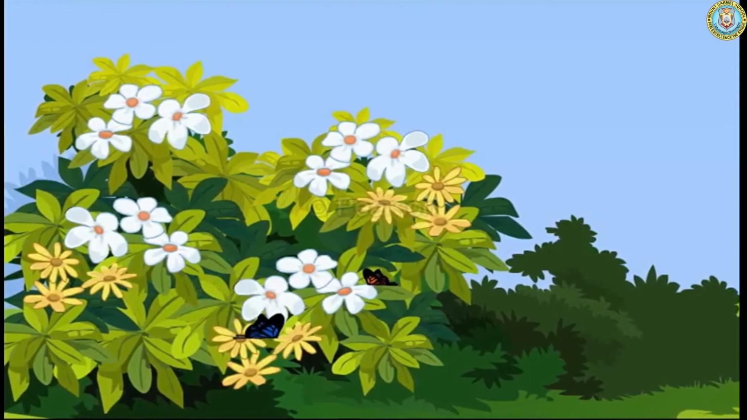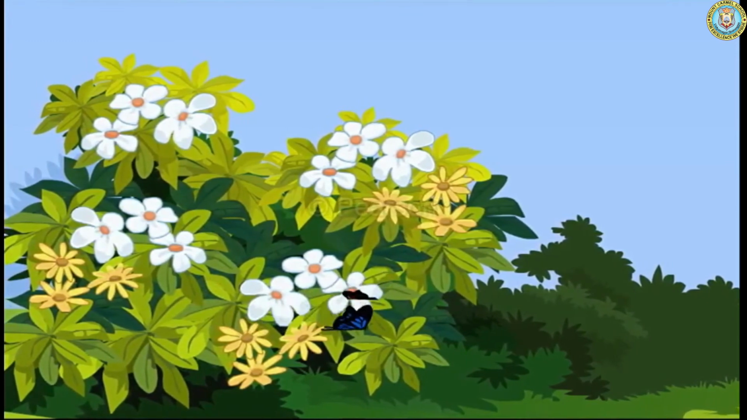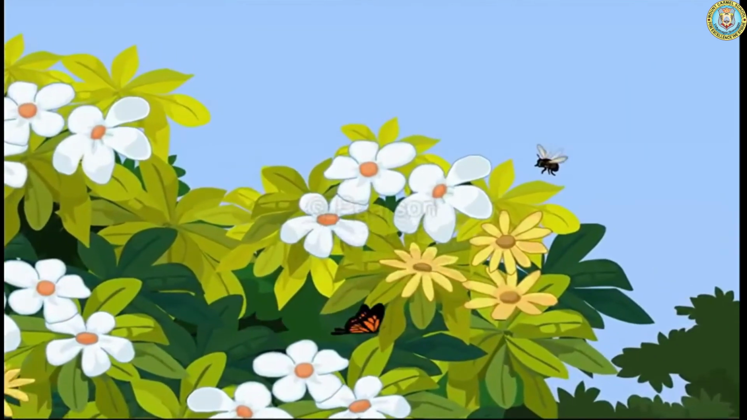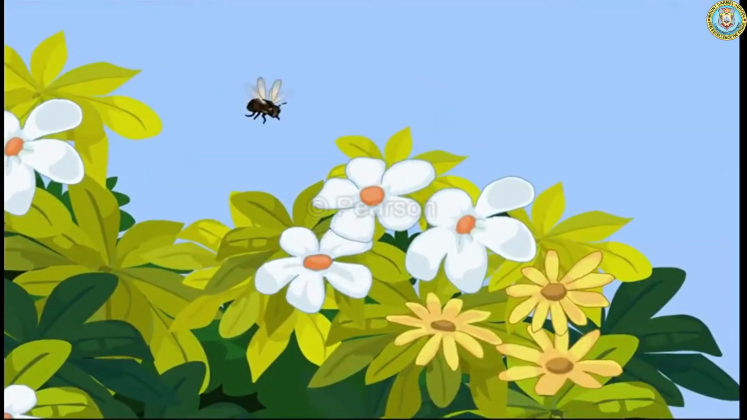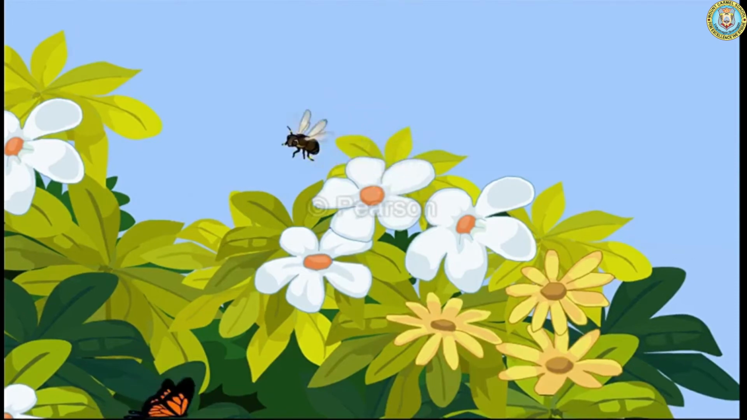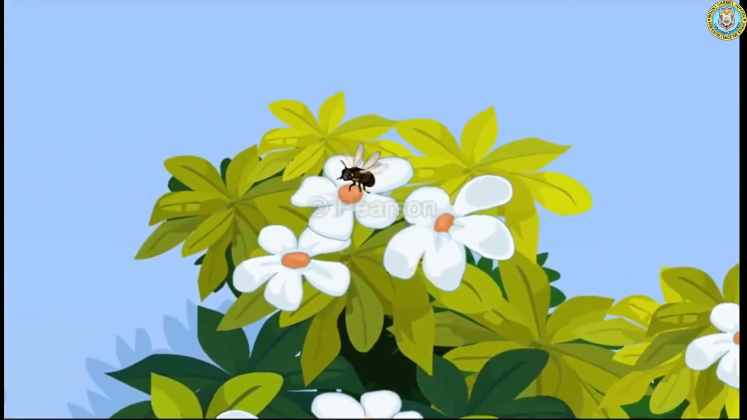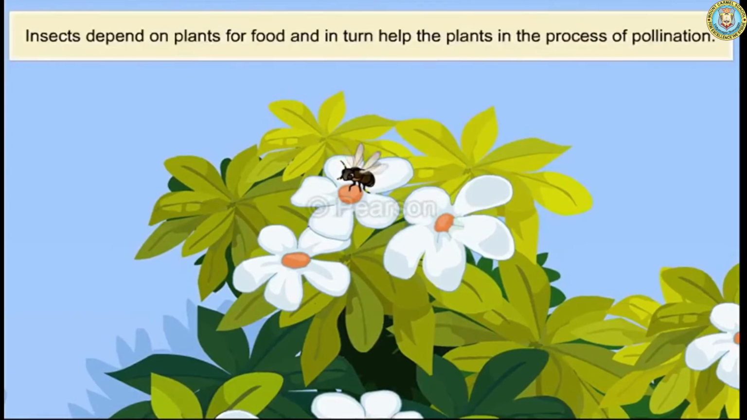Insects like bees, wasps and butterflies visit flowers to feed on the nectar. When the insects visit the flowers, the pollen grains from the male part of the flowers stick to their wings, antennae and legs and later get deposited on the female part of other flowers when the insects visit them. In this way, the insects get their food and help the plants in the process of pollination.